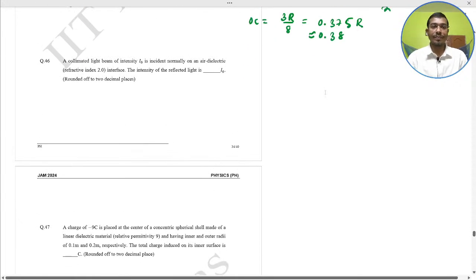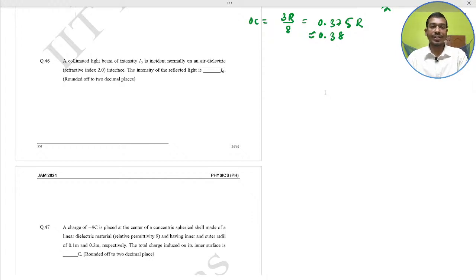A collimated light beam of intensity I naught is incident normally on an air dielectric of refractive index 2.0. The intensity of the reflected light is, in terms of I naught, round up to two decimal places. Short questions, quickly solved and give me the answer. So here you have to find the intensity of the reflected light.